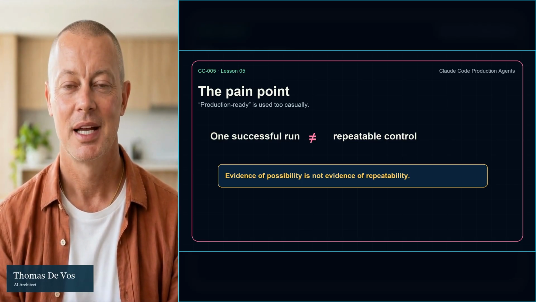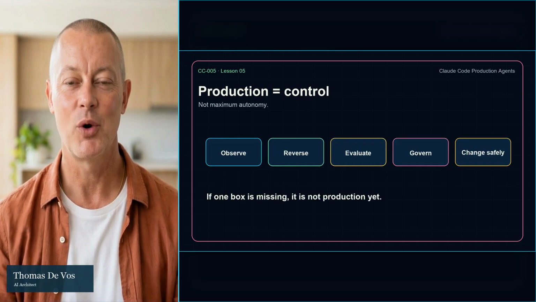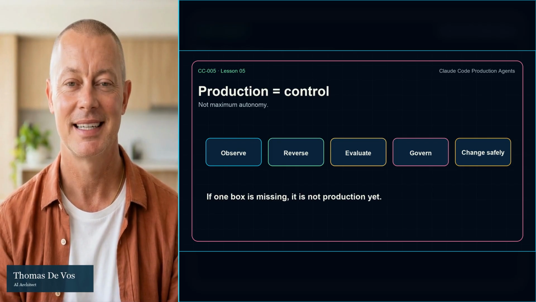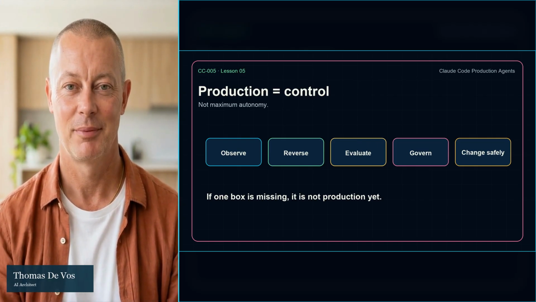For this course, a production agent is not defined by autonomy, it is defined by control. If you remember one sentence from this lesson, remember this. If you cannot observe it, reverse it, evaluate it, govern it, and change it safely, it is not production yet. There are 5 production properties.